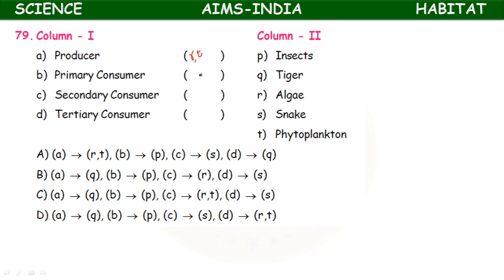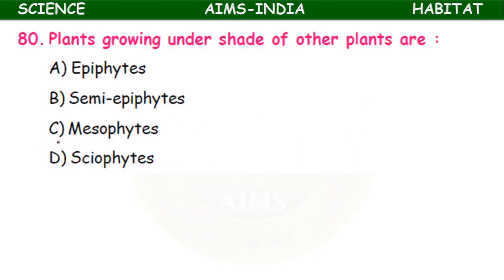So we can consider certain insects, grasshopper, like that. Next, secondary consumer, here the category snake. So here frogs may also come. Then tertiary consumer, which is very big. That is Q. So AR, BP, CS, DQ. So here the option A is correct.